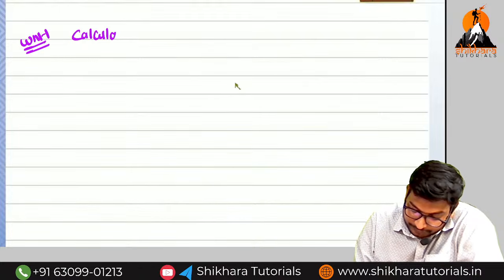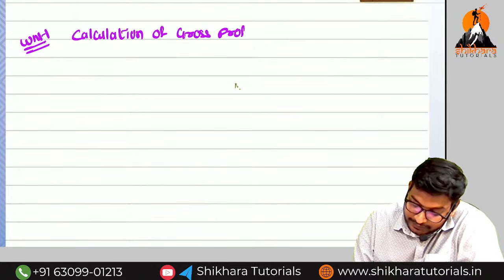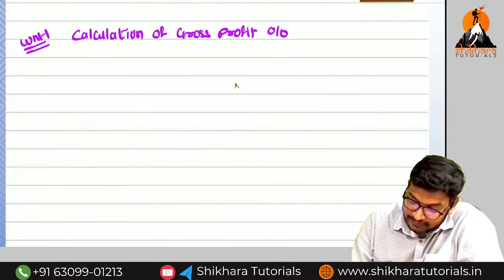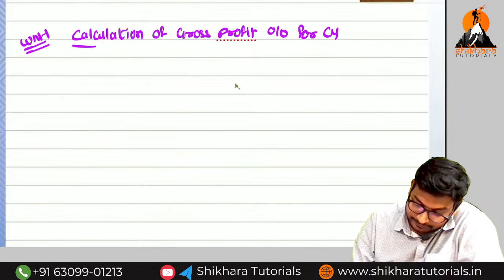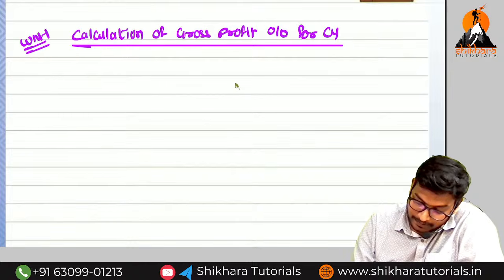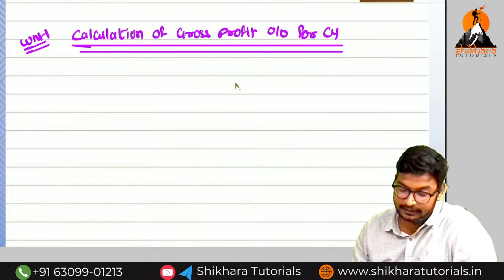Calculation of gross profit percentage for the current year.